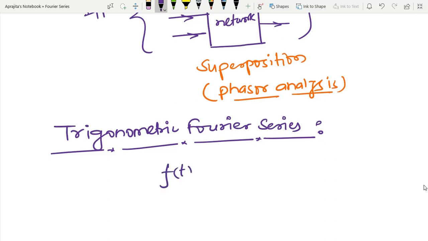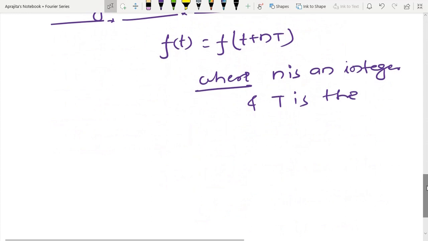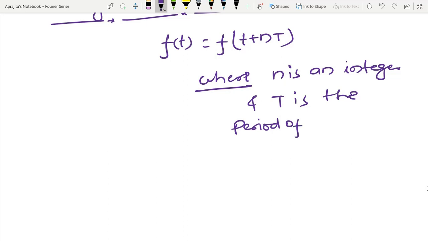If I have some signal f(t), then I can also represent this as f(t + nT), where n is an integer and T is the period of the function.